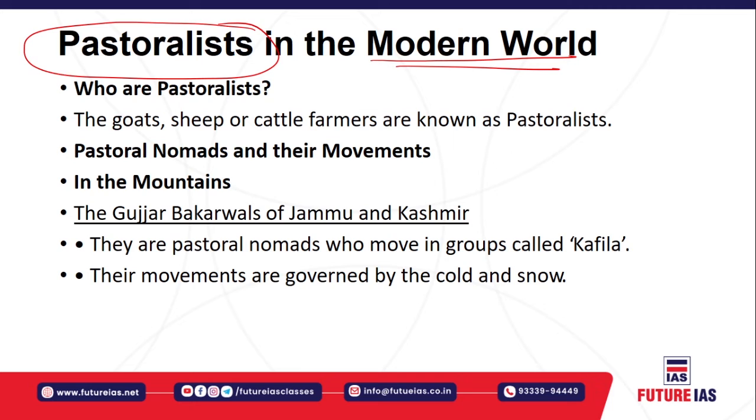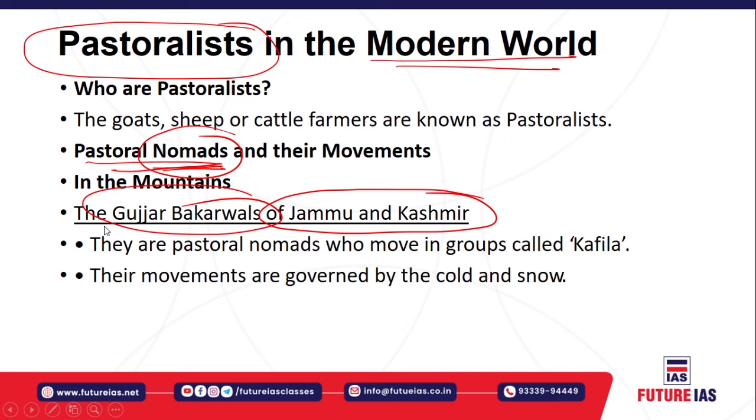Such pastoralism activities are very famous among the nomads. They move in search of pasture from one place to another. So they are pastoral nomads. They move with animals like goats, sheep and cattle. Specifically, in the mountainous region, if you visit Jammu and Kashmir, you will find the Gujjars and the Bakarwals. These Gujjars and Bakarwals are pastoral nomads. They move in groups called Khalifa.